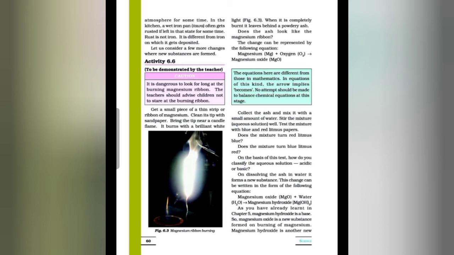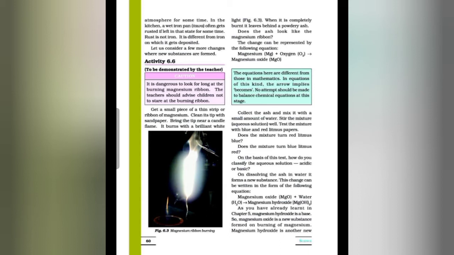So activity 6.6, to be demonstrated by the teacher. It is dangerous to look for long at the burning magnesium ribbon. The teacher should advise children not to stare at the burning ribbon. So what do we have to do in this activity? Get a small piece of thin strip or ribbon of magnesium. Clean its tip with sandpaper.